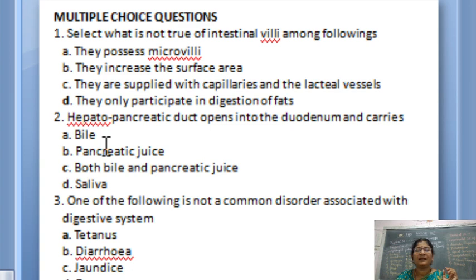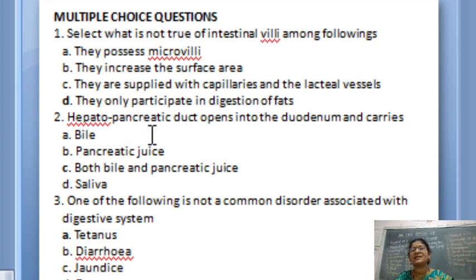Bile. You have to know that bile is secreted from the liver. Pancreatic juice is secreted from the pancreas. Both bile and the pancreatic juice, this is the correct option, because hepato refers to the liver and the liver secretes the bile. Pancreas refers to the pancreas.